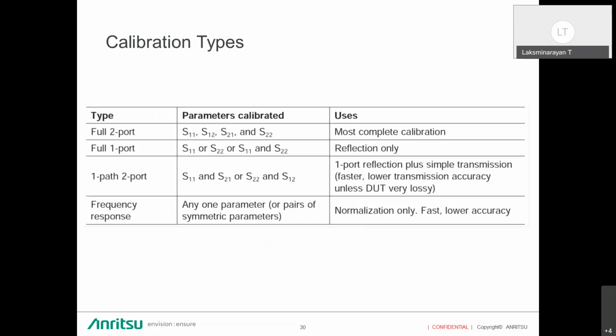So these are some of the types of calibration: full two-port calibration, full one-port, one-path two-port calibration, and frequency response. Depending on your application and the device, we can select any type of calibration and measure the S parameters.